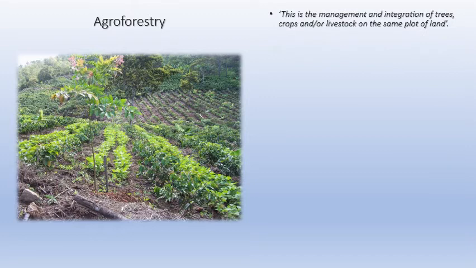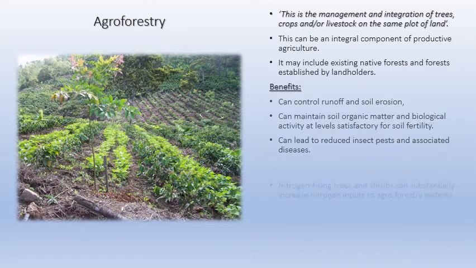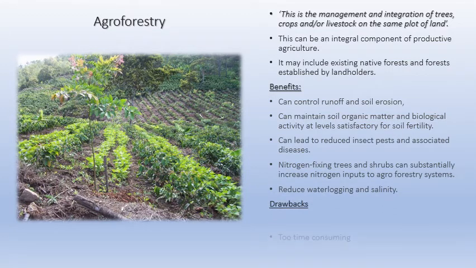But we'll continue to move on to the topics which are in your textbook. Agroforestry and social forestry are two major terms. I'll go into detail about agroforestry, but I'll be going a little bit lesser into social forestry. Agroforestry is the management of the integration of trees, crops, and livestock in the same plot of land. So in the same plot of land, if you are able to cultivate trees, which is a small forest, and then crops like agriculture, and then also livestock like cattle, for example cows, when you do it all together in the same plot of land, that is agroforestry. When you do agriculture, forestry, and cattle rearing together, that's agroforestry.